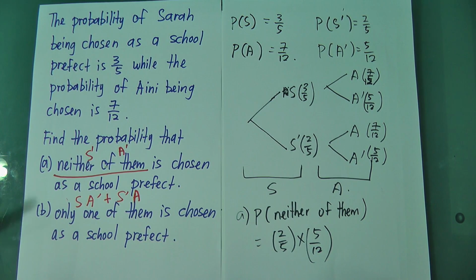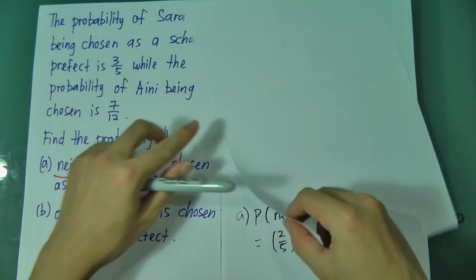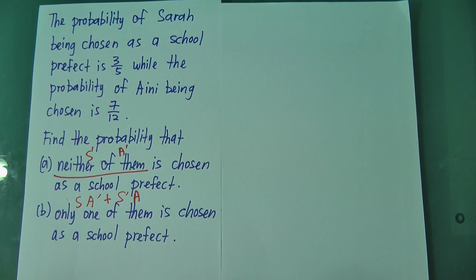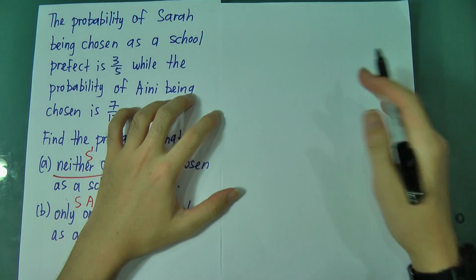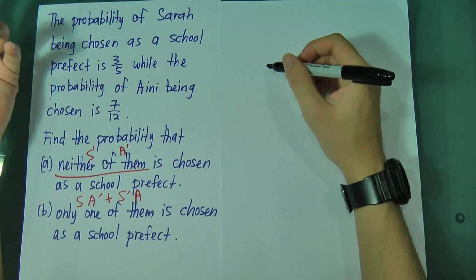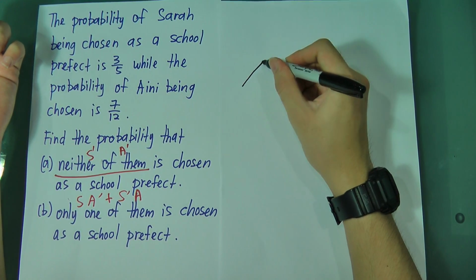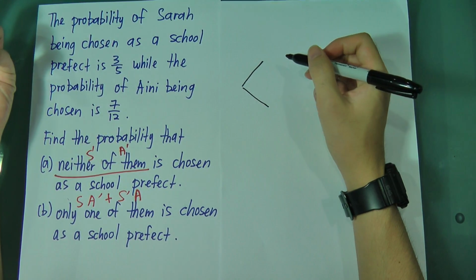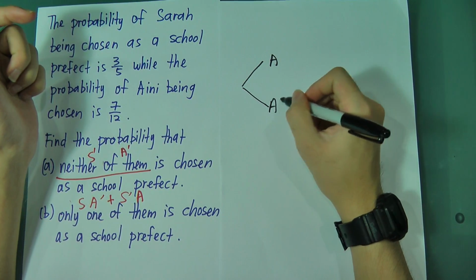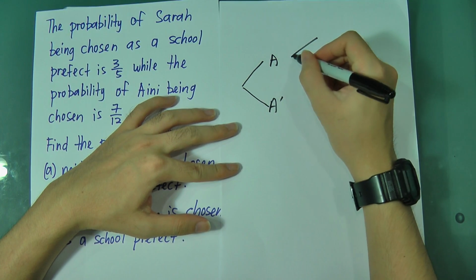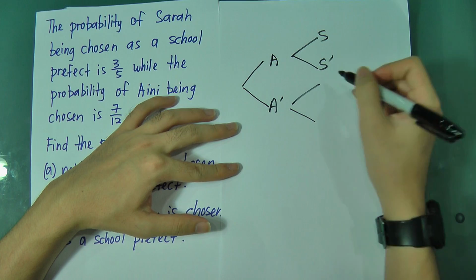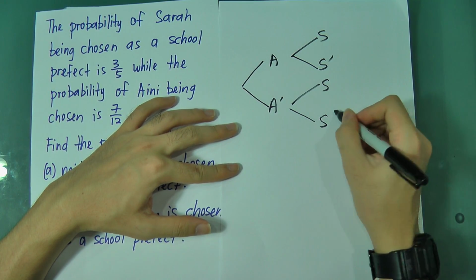Let me take a new paper, and then we draw a tree diagram again. You might ask, can I draw Aini first? Yes, you can draw Aini first. It doesn't matter, you get the same answer. So this time I'm going to draw Aini first: Aini being chosen, Aini not being chosen. And here I will repeat Sarah being chosen, Sarah not being chosen, Sarah being chosen, Sarah not being chosen.